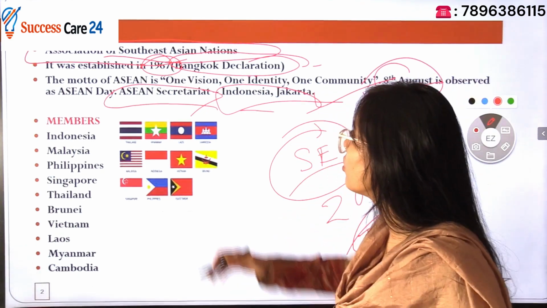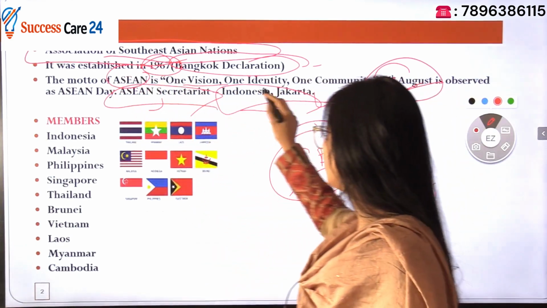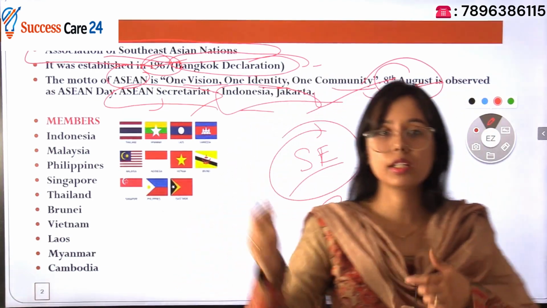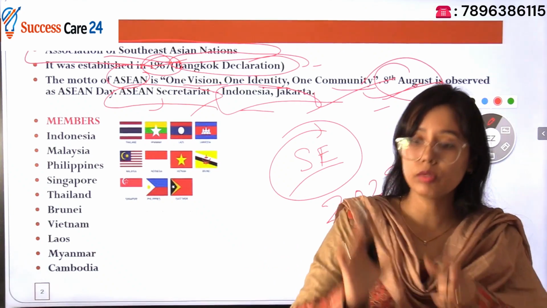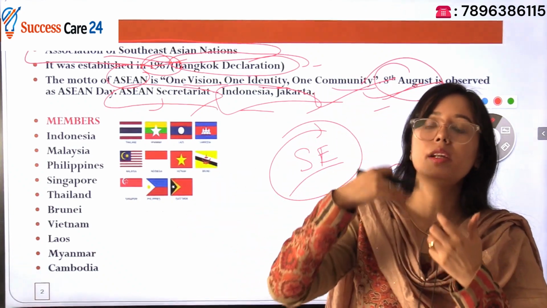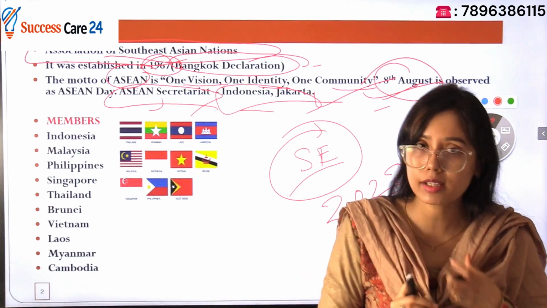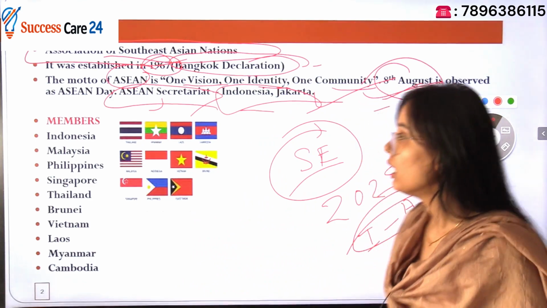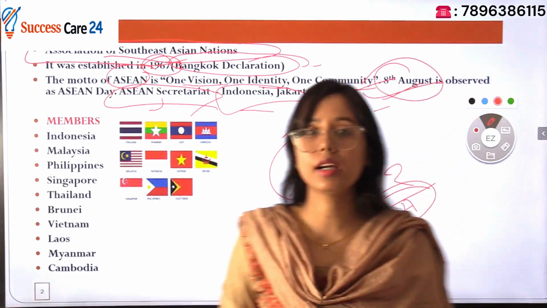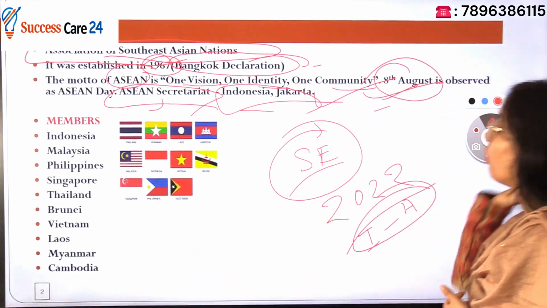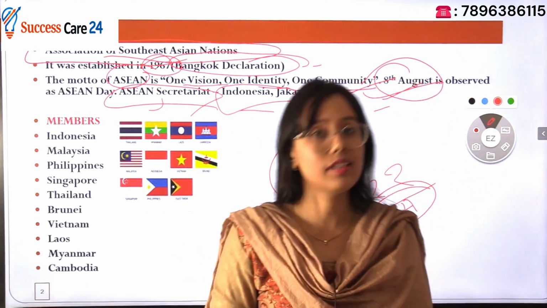Yes, there is a motto also of ASEAN: one vision, one identity, one community. Actually, it is of the South East Asian region, so obviously this grouping was made to strengthen cultural development, social development and economic ties among the communities of the South East Asian countries. But it is highly cooperating with India and the other countries also. That's why I told you that 2022 has been observed as the India-ASEAN year.